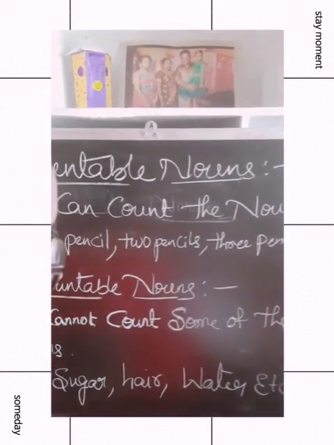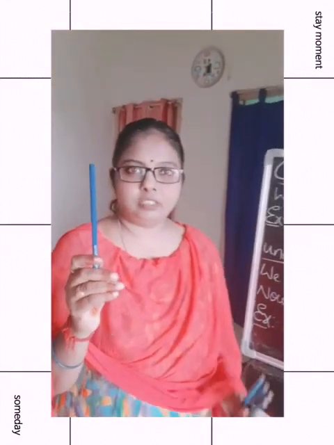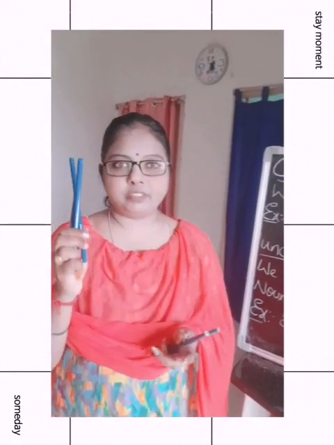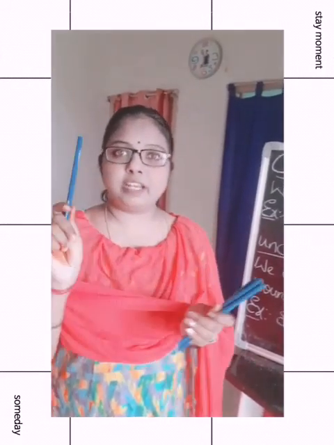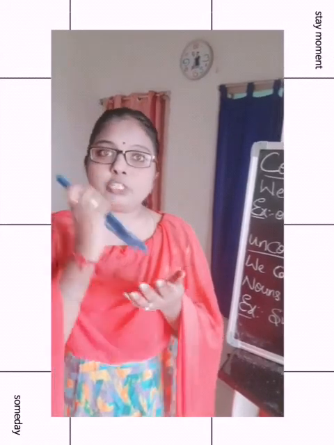For example, this is one pencil. And two pencils, 3 pencils, 4 pencils, 5 pencils. Like this, we can count. Pencil is a noun. 1, 2, 3, 4, 5. It is possible to count the nouns.